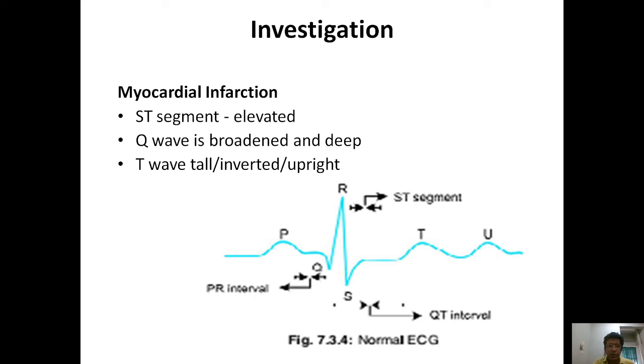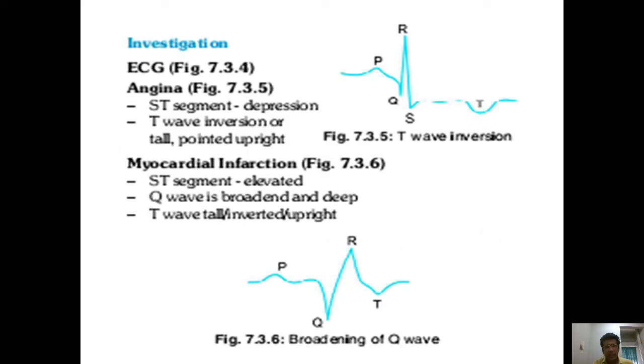Now, investigation for myocardial infarction. The ST segment is a little bit elevated when we see this ECG. Q wave is broadened and deep, and T wave is tall, either inverted or upright. You see the difference between angina and myocardial infarction if you read it from ECG.